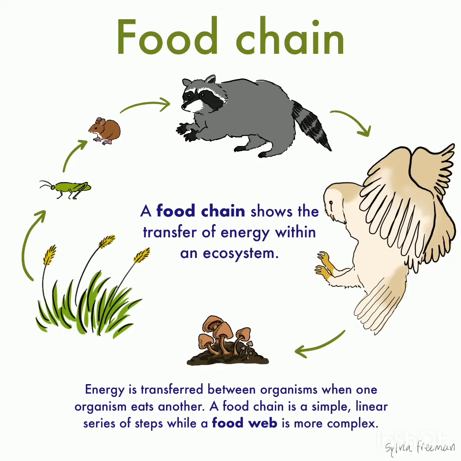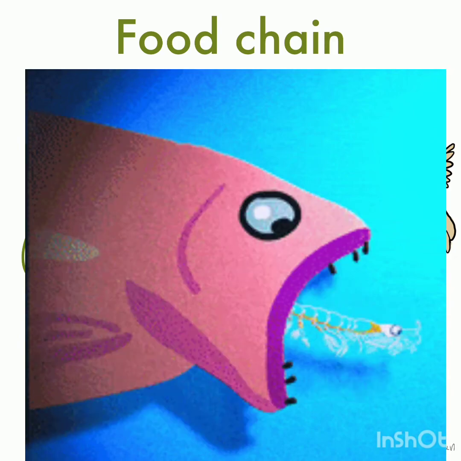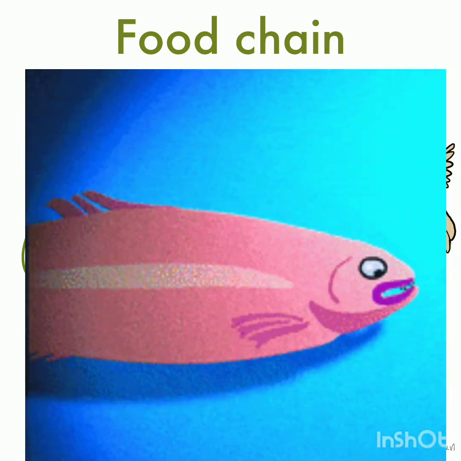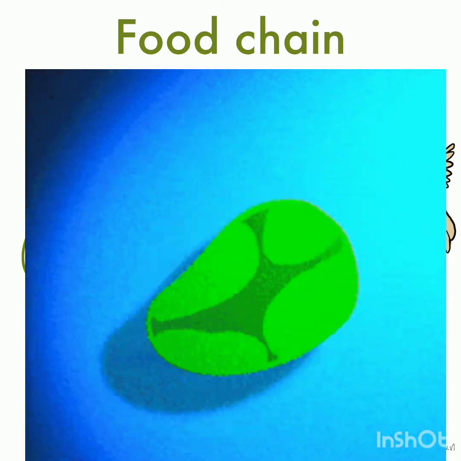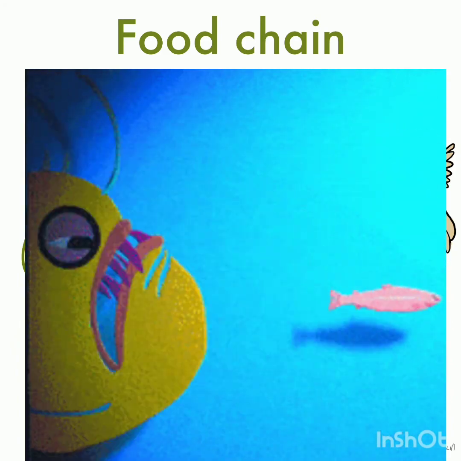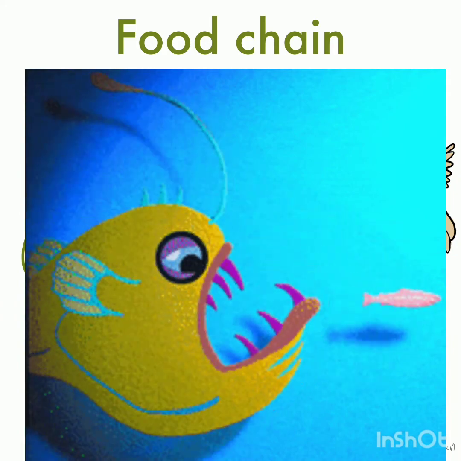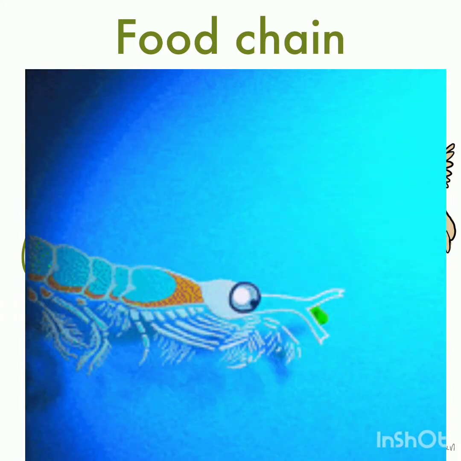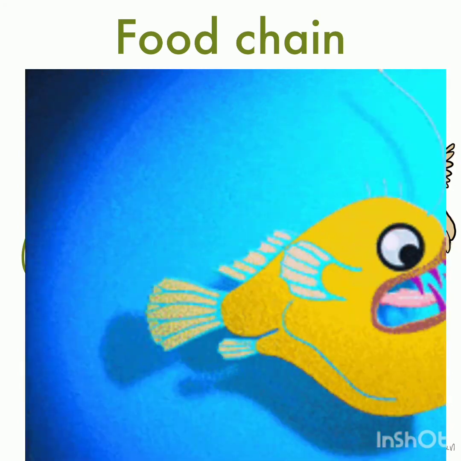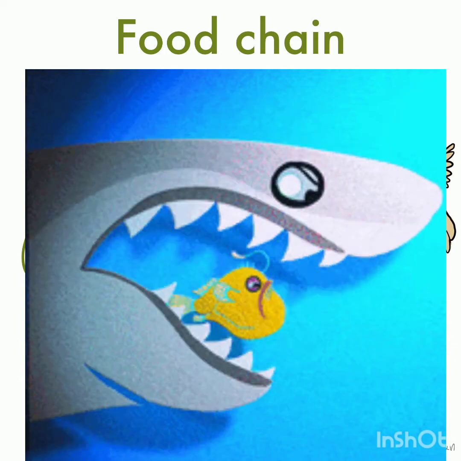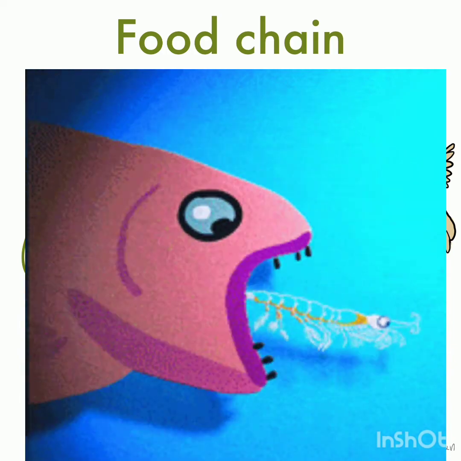This leads to a term known as food chain. A series of organisms that are linked to each other through a process of eating and being eaten form a food chain. A food chain shows the transfer of energy within an ecosystem. I already told you how energy transfers from the producers to the tertiary consumers. So, a food chain will show the transfer of energy within an ecosystem.